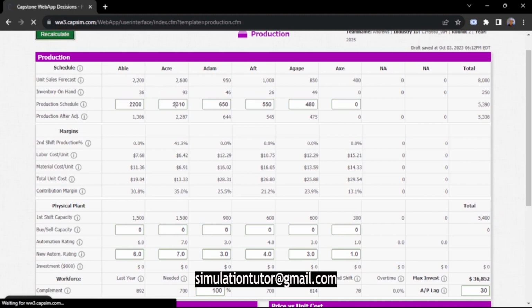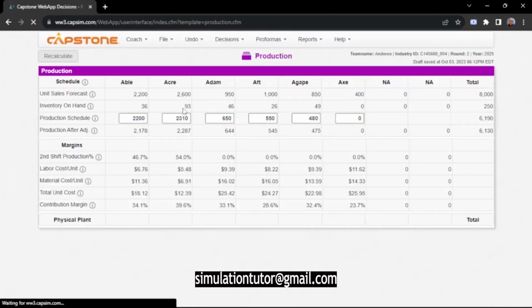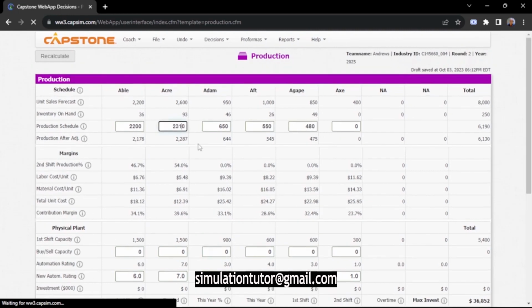Then Eka, I'll produce 2550. Then for Adam, I'll produce 940, because production after adjustment will reduce, so I want to cover up for what will be reduced in the production after adjustment.